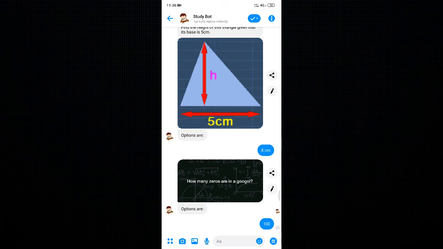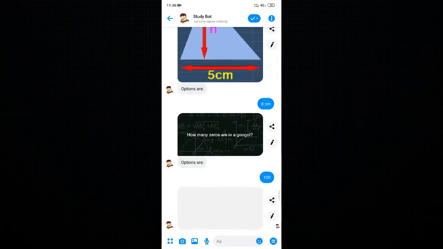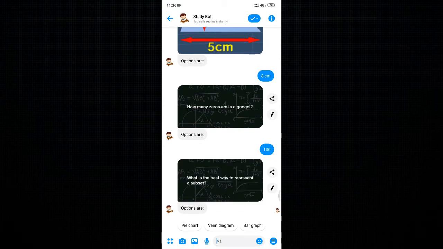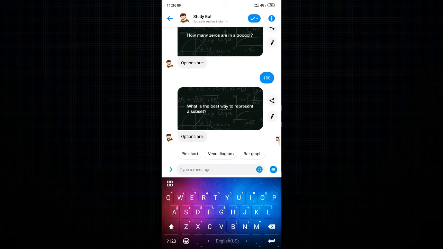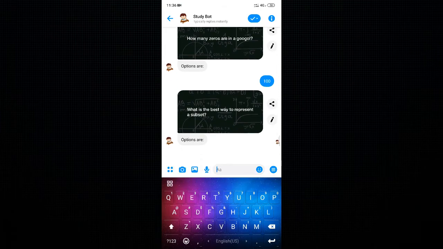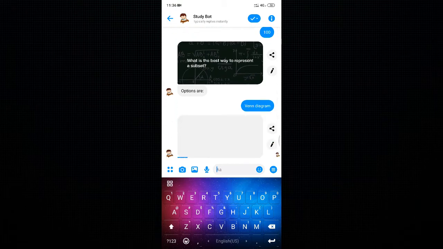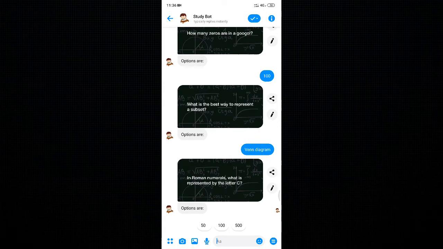See, here we got a question like how many zeros are in a googol. So I replied 100. At the bottom, we are getting quick replies. We can also type in the text bar provided here, or we can go for this option, type here and respond. And the next question will appear after that.